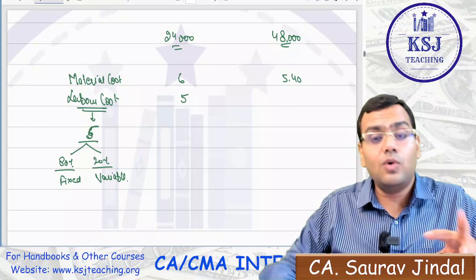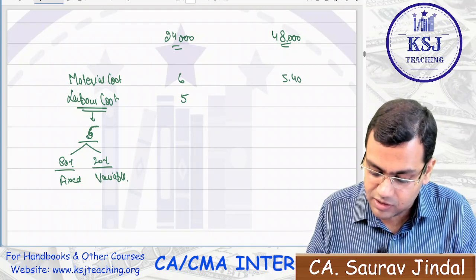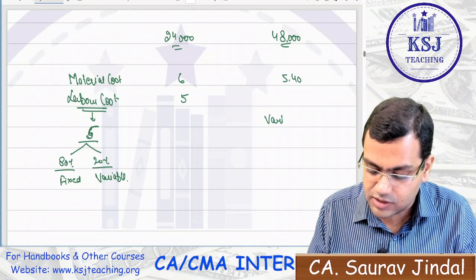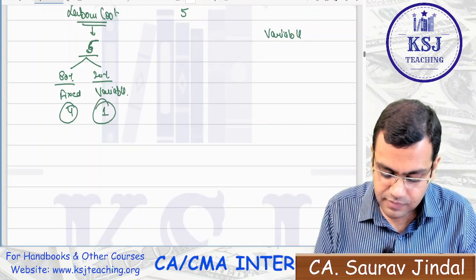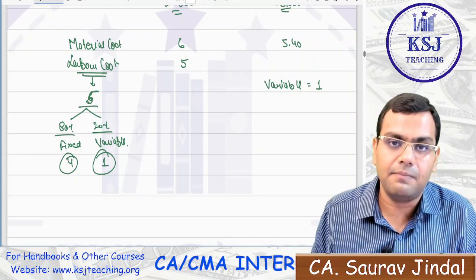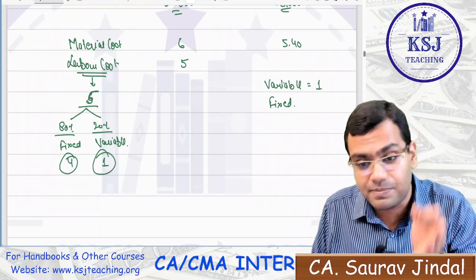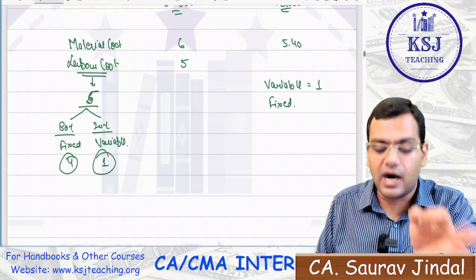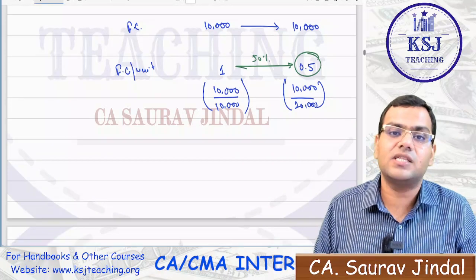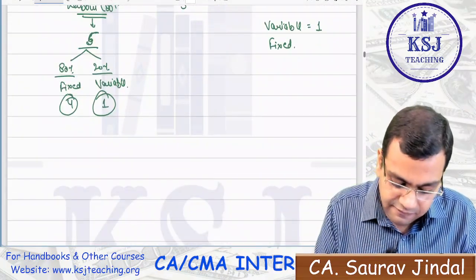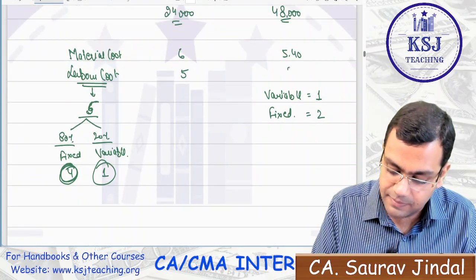But here, when you are doubling the quantity, what will the labor cost be? How will you calculate it? Sir, your variable cost is not going to change. The variable cost at 20% is 1 rupee, and the fixed part at 80% is 4 rupees. The variable 1 rupee is going to remain the same. But as I just told you, the fixed cost per unit will reduce to half, to 50%, with the double production. This fixed cost of 4 rupees will be 2 rupees only, right? So the total labor cost will be 3 rupees here.